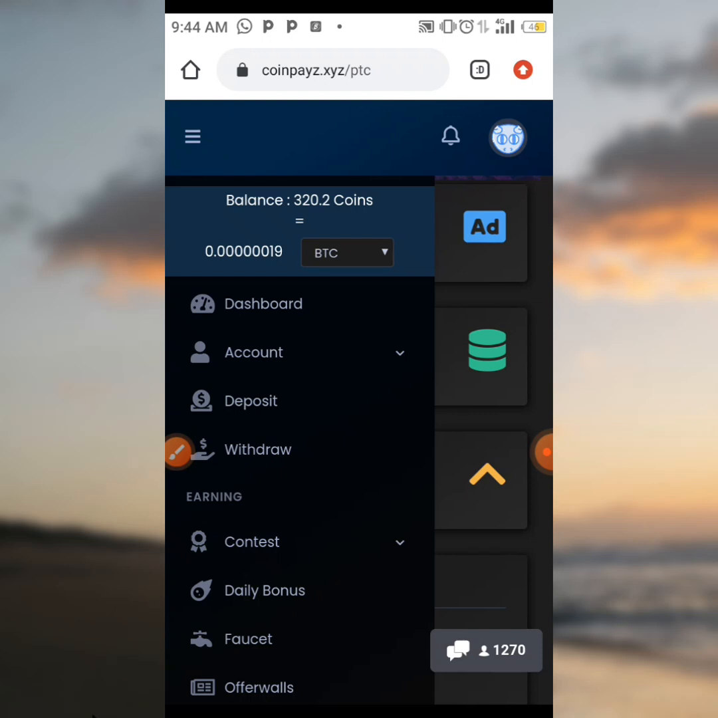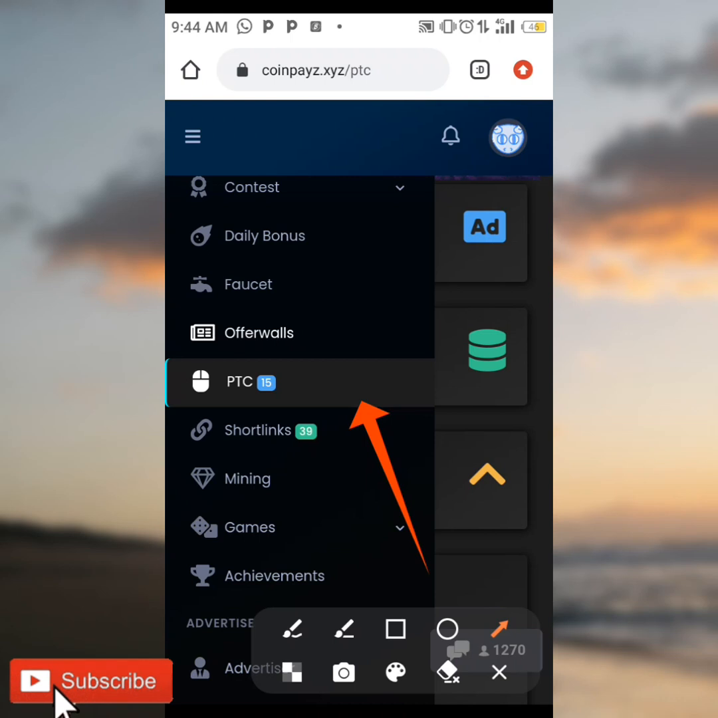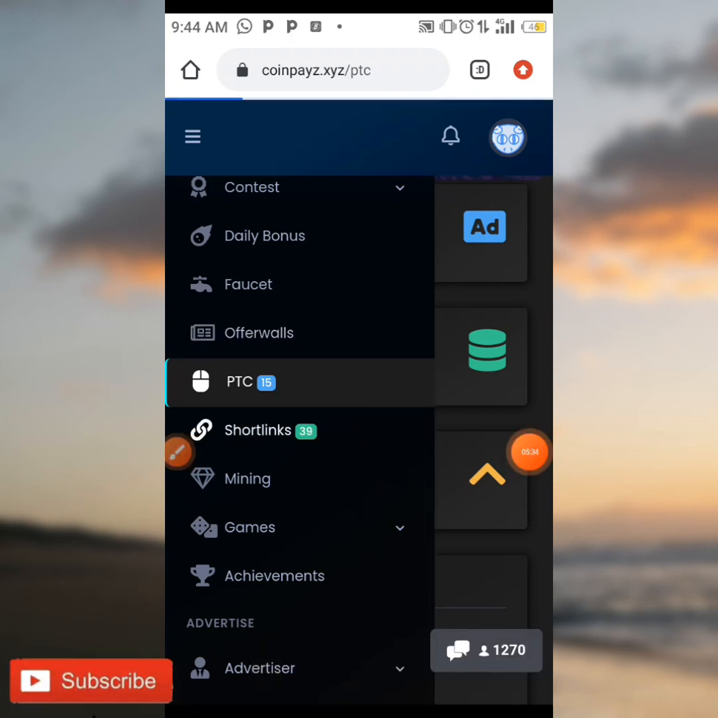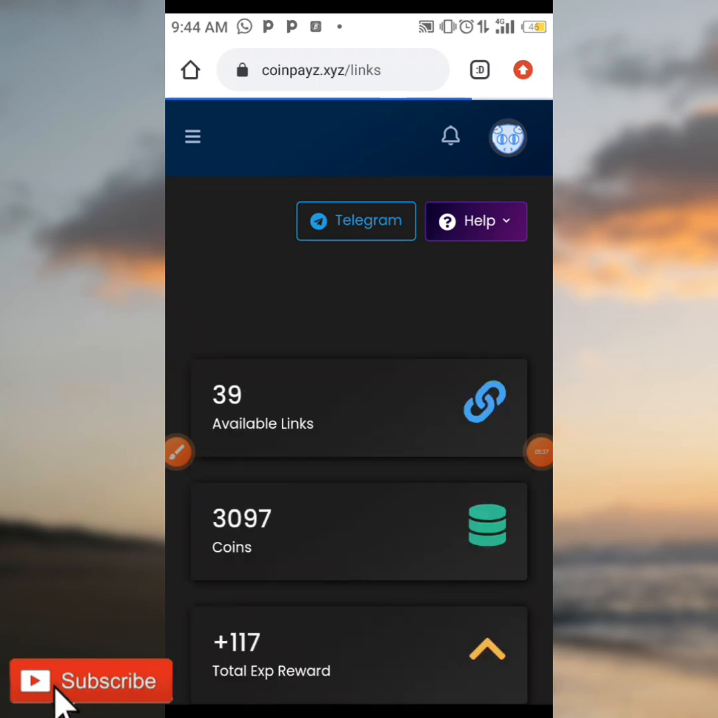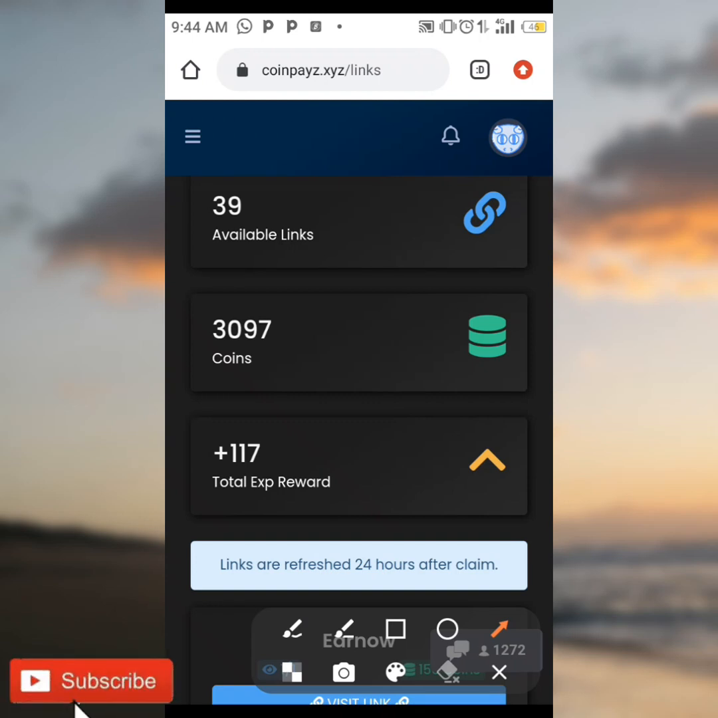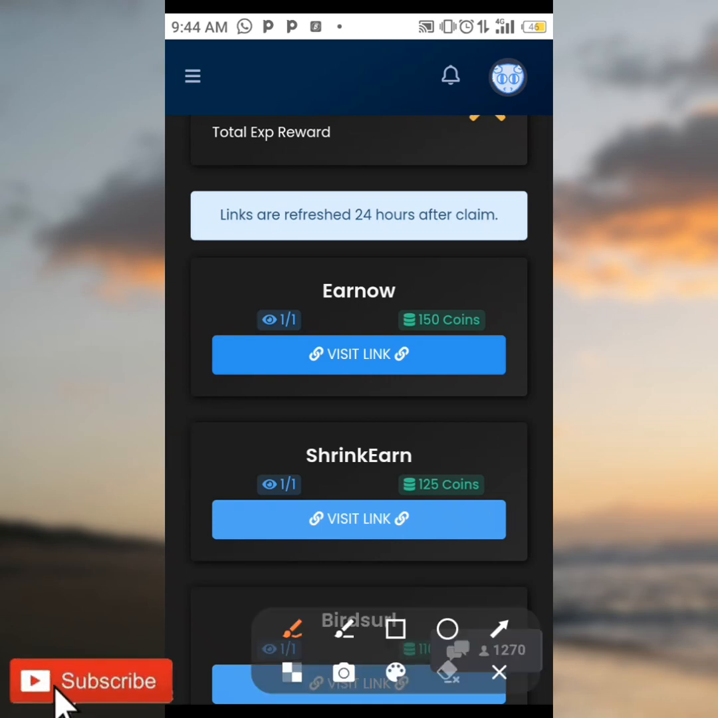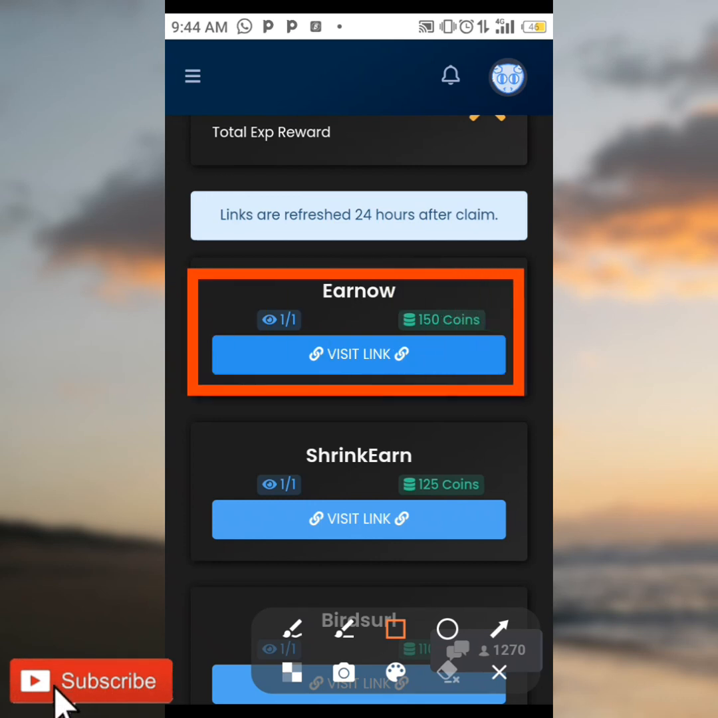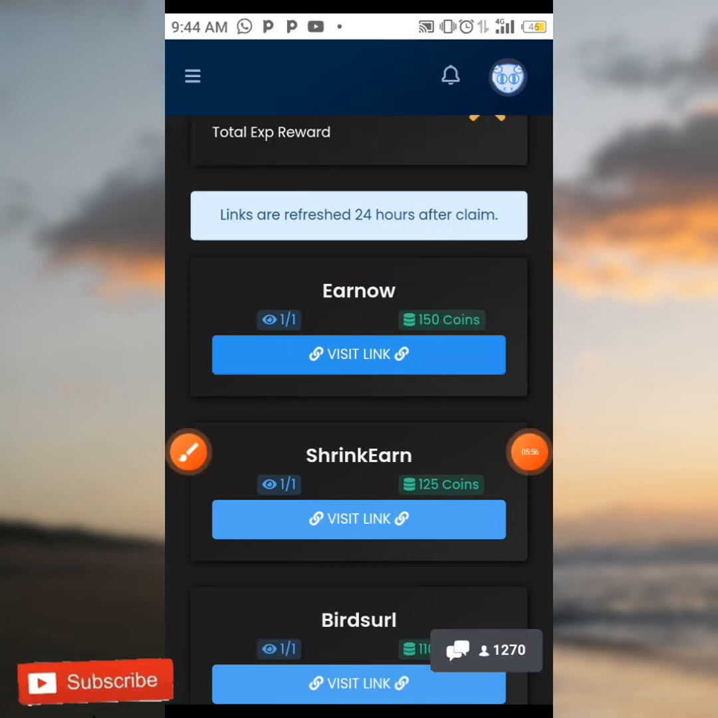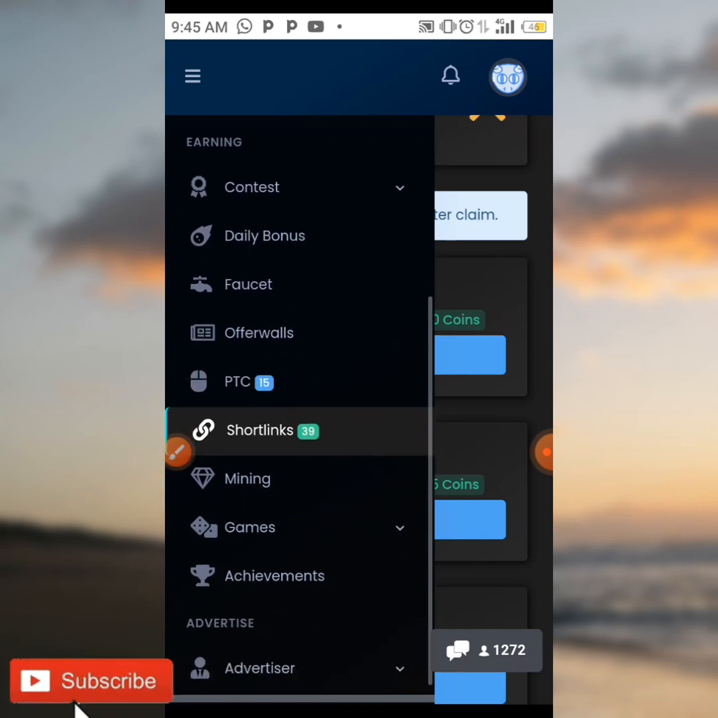So guys, you can also try out the rest for yourself and make a lot of money, like the short links. When you do the short links, they have the potential of giving you more coins than any other faucet on this site. As you can see over here, it's giving you a total of 3,097 coins when you finish clicking the links. For each link you visit, you're going to be earning 150 coins for yourself. So guys, this is how you're going to earn on this site without any investment. All you need is just your free time and some dedication, and you're going to be earning from this site.